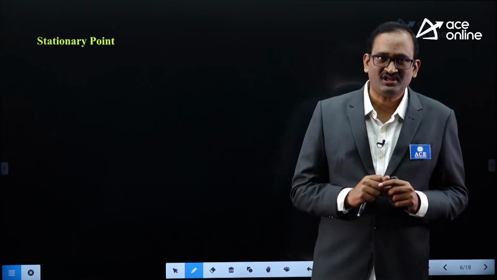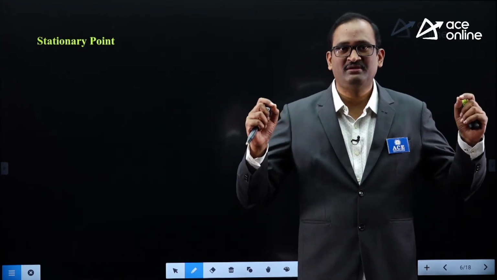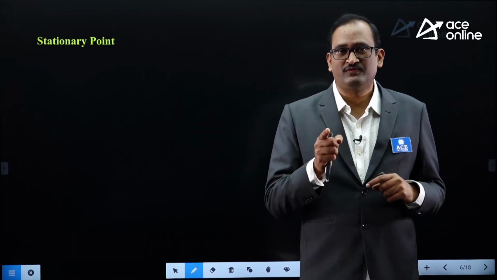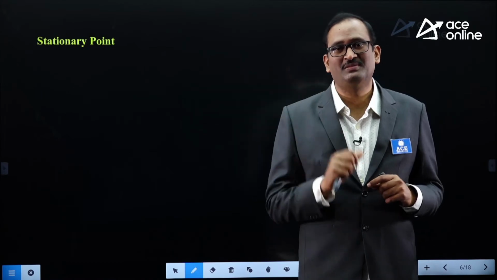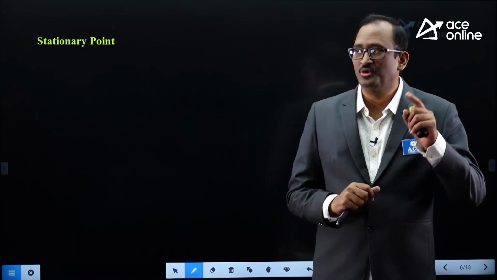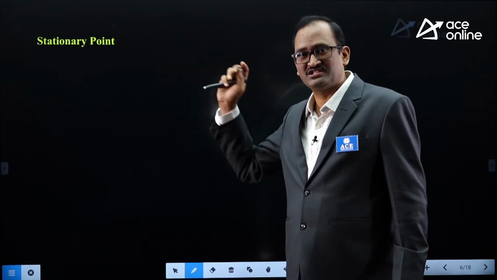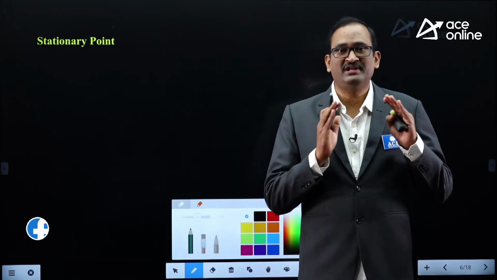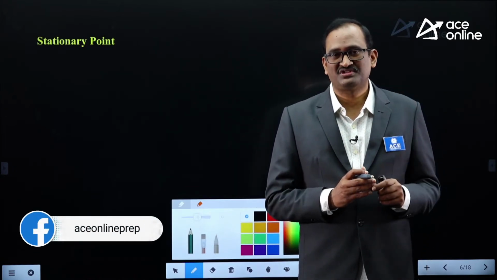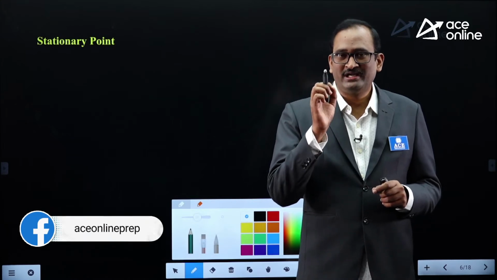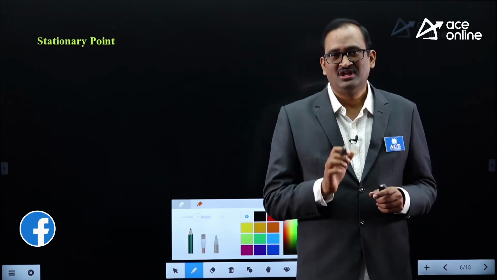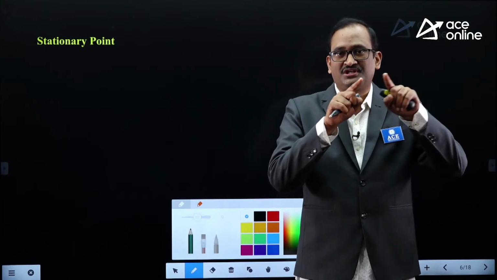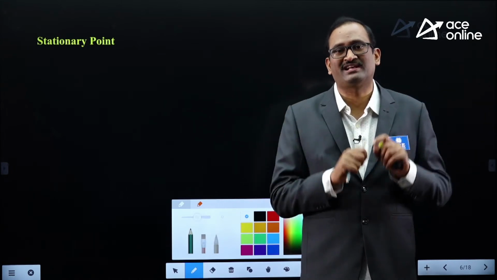First of all, remember, maxima and minima occur at critical points or stationary points. So before talking about maxima or minima, first let us know what a stationary point is and what a critical point is. What do you mean by stationary point? Stationary point means the point at which f dash x is 0, the point at which slope is 0, the point at which the tangent drawn to the curve is parallel to x-axis.